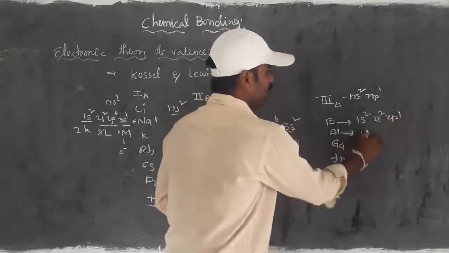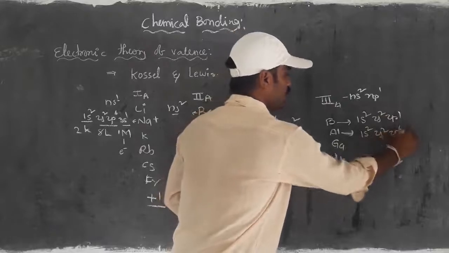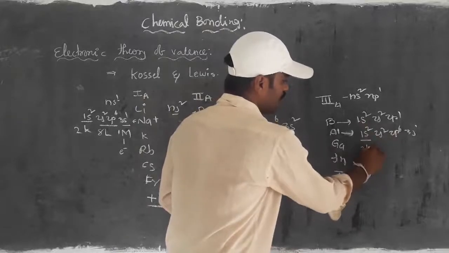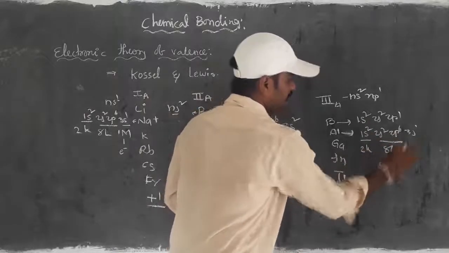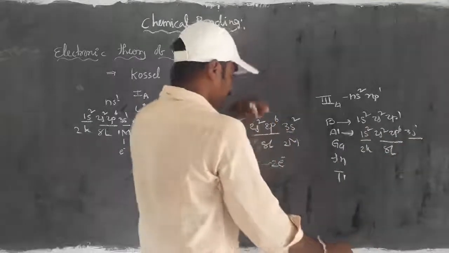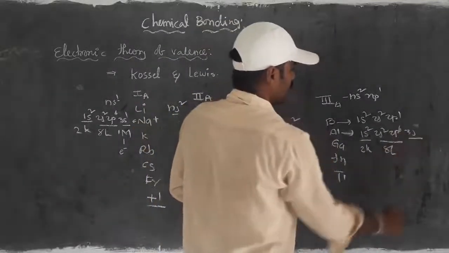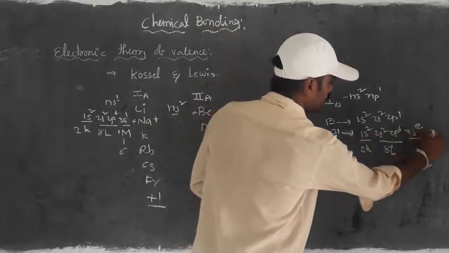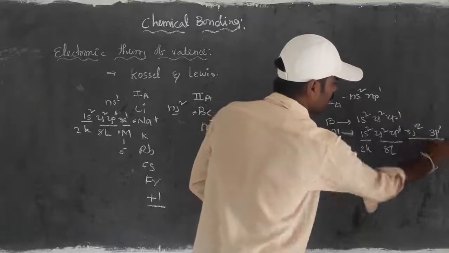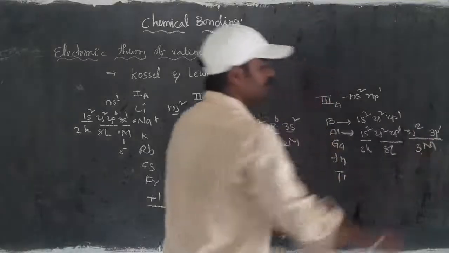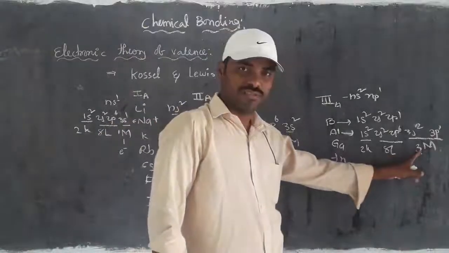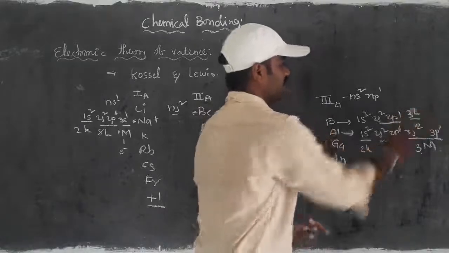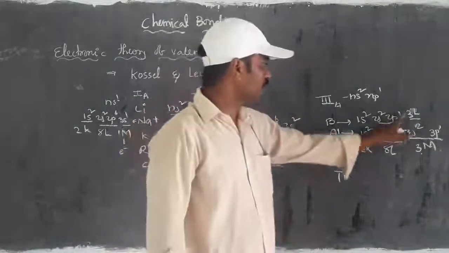For aluminium it is 1s2, 2s2, 2p6, 3s2, 3p1. So the M shell of aluminium has 3 electrons, and in the same way the L shell of boron has 3 electrons. Their outermost shell has 3 electrons.